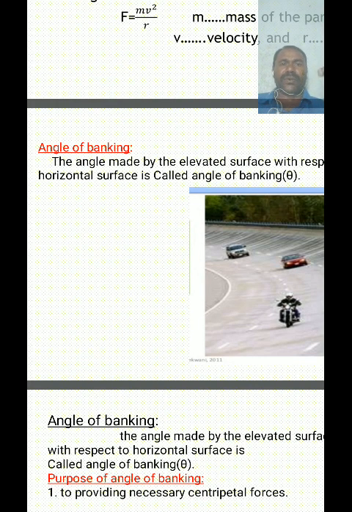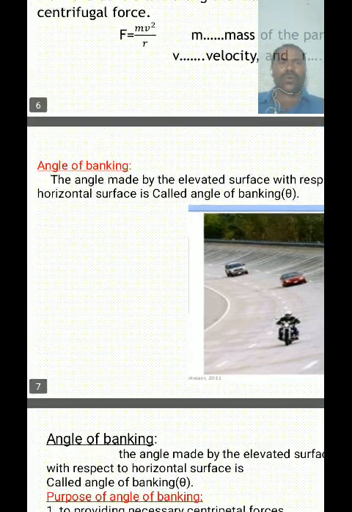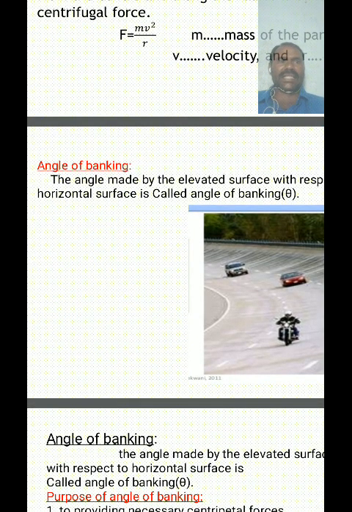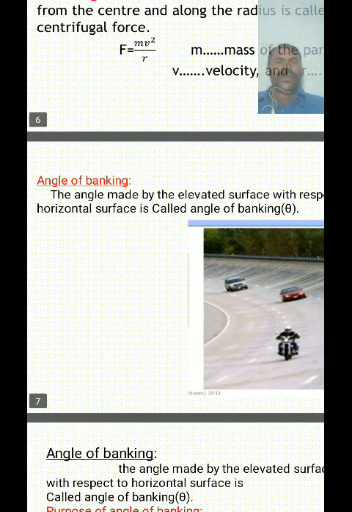Just consider a horizontal straight road. The surface of that road is parallel to the ground surface. If a sharp curve occurs on the horizontal road, then what happens automatically is at sharp